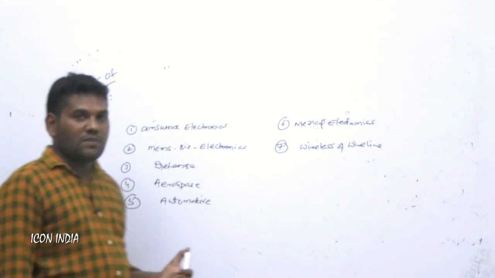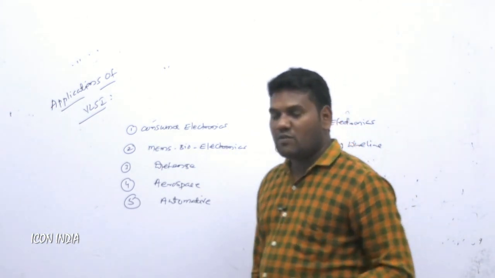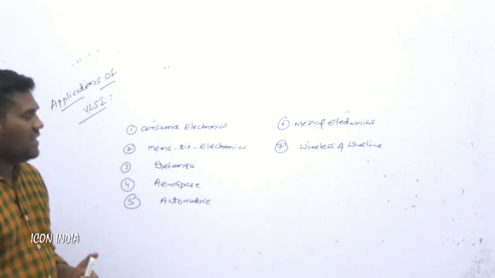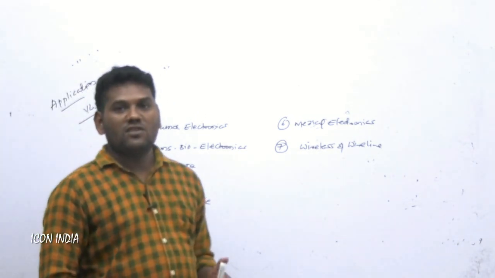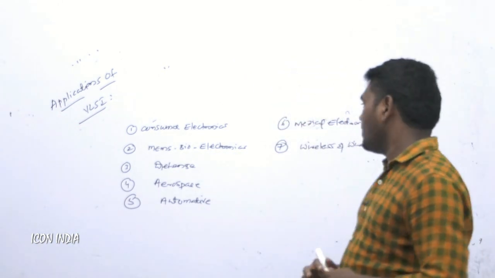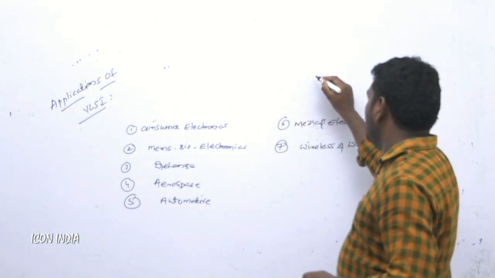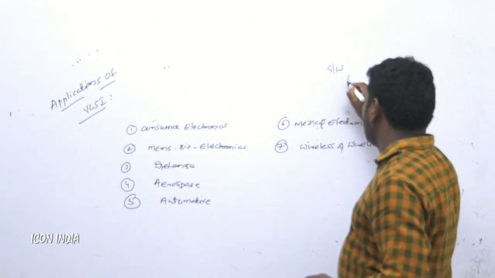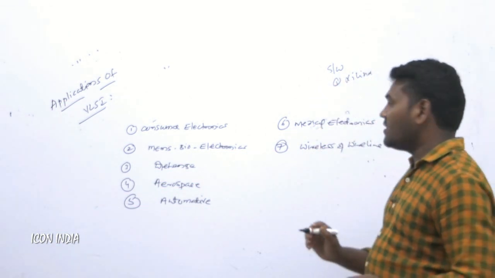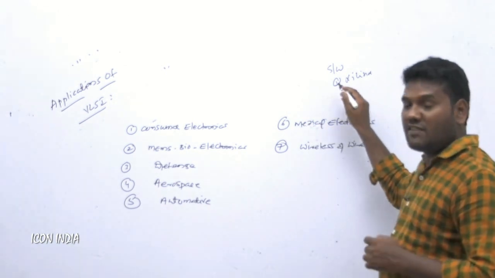So all these applications are implemented. Suppose we have to go for an embedded system, we have to write some programming. At the same time, in VLSI design also we need some programming knowledge. So that programming knowledge will be implemented in some tools. So the VLSI software tools include the Xilinx version. Xilinx is one of the software environments for developing programs in VHDL and Verilog.